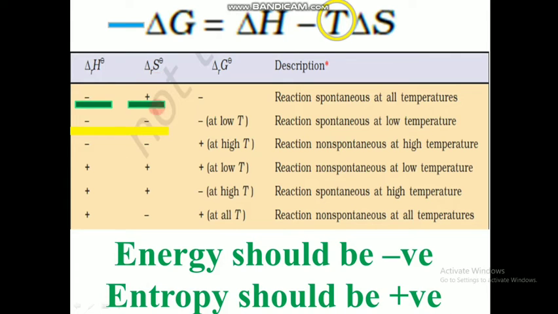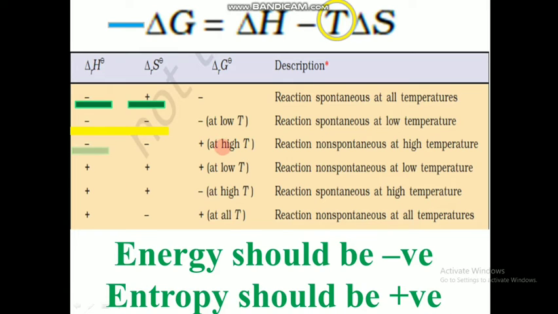So when the entropy becomes a negative value, we go for the T factor, and when the T factor is very low, we get the whole term as a smaller value, and finally we get delta G as negative. So in this condition, where the energy and entropy are both negative, we need a low temperature for a spontaneous reaction.